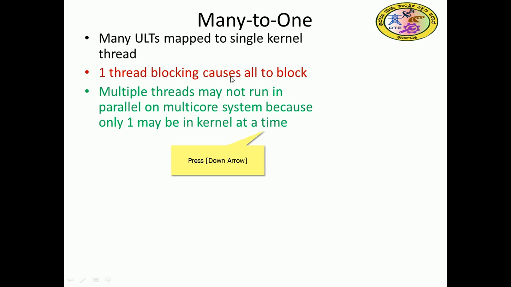So one kernel thread cannot talk with many at a given time. So sequential execution will be required, and parallel may not be possible here. So multiprocessing cannot be achieved with the help of this many-to-one relation between user threads and the kernel thread. That is the concept they want to highlight here.